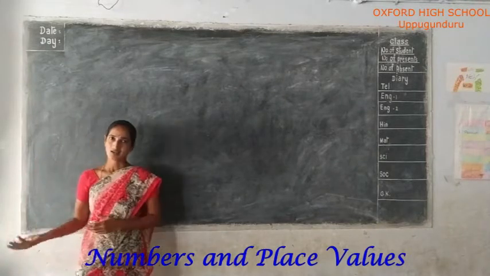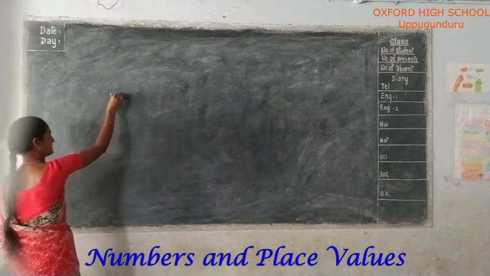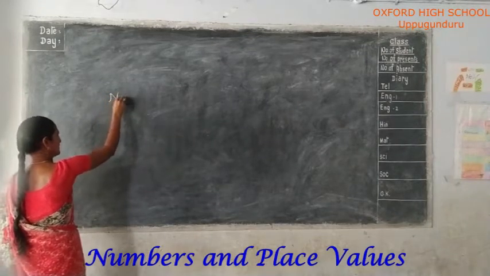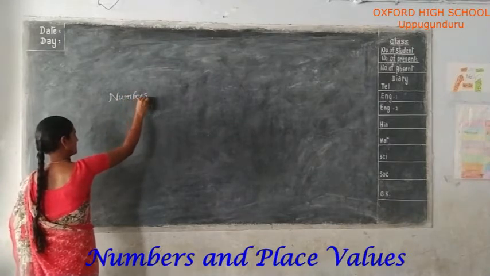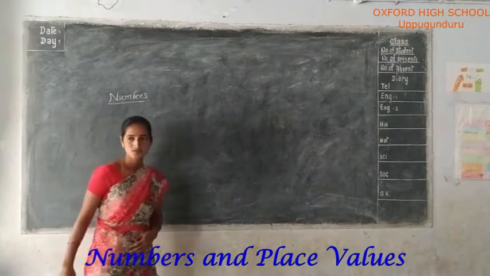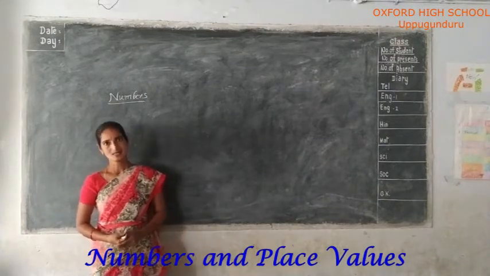Before we recall 5th class Maths, first numbers. Students, in 5th class we already learned numbers.